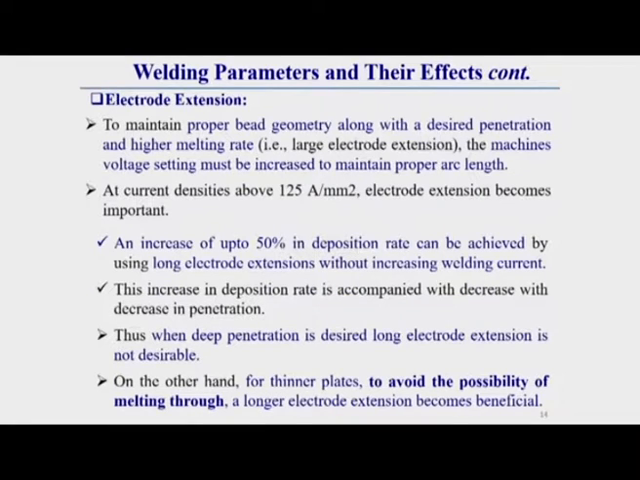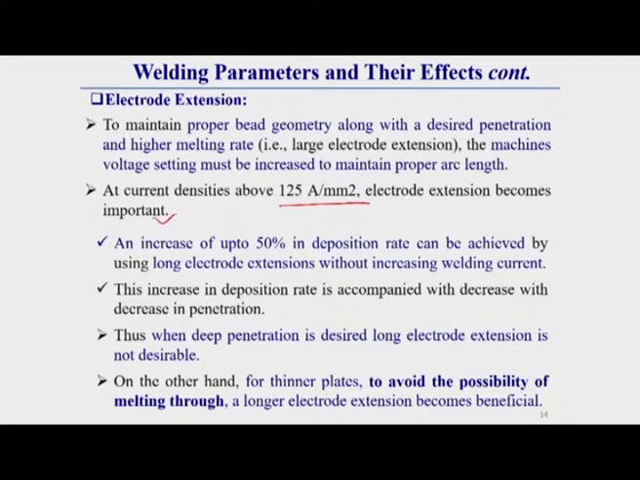Now, one thing you should keep in mind: at current levels above 125 ampere per millimeter square, that is, current density above 125 ampere per millimeter square, this electrode extension becomes very important.